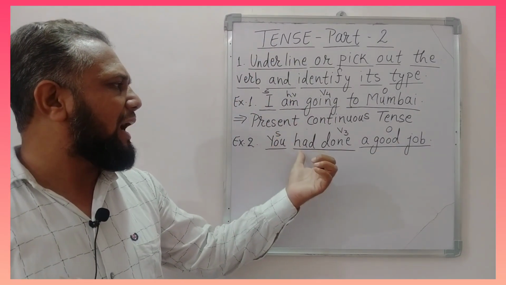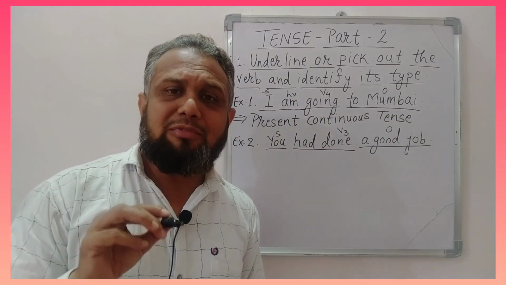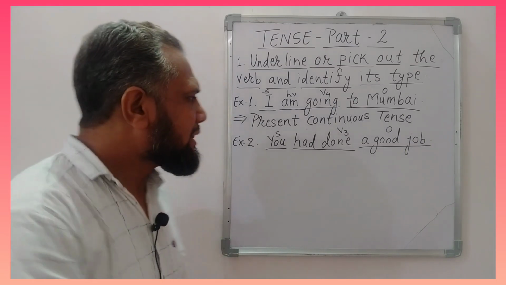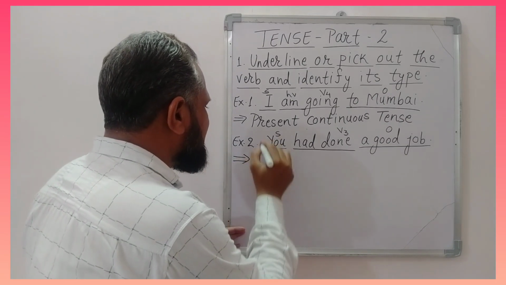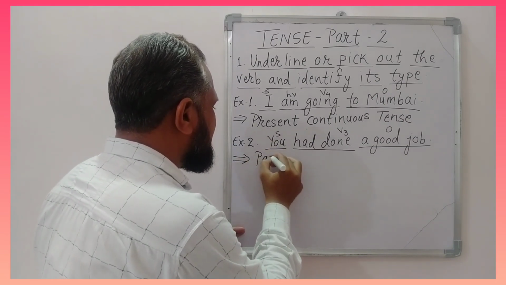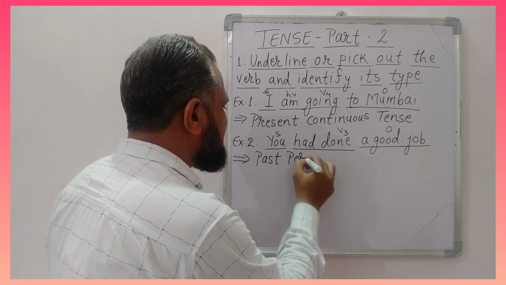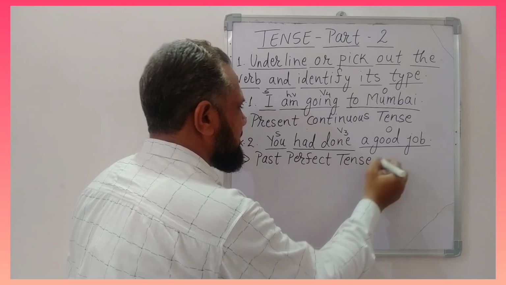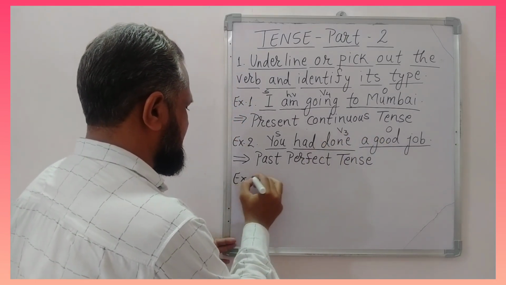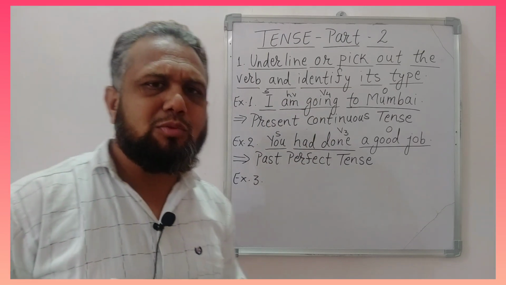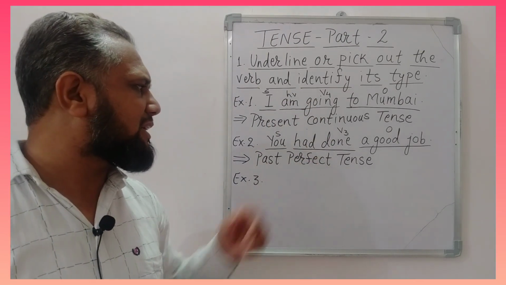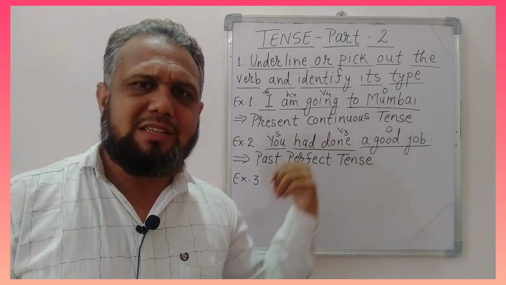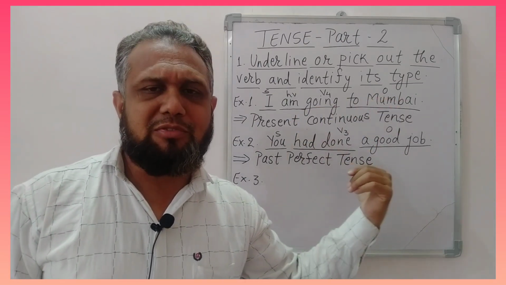Now subject plus had plus V3 plus object. If we check the list of the formula, then you will see that it is the formula of past perfect tense. Okay, the first sentence was in present continuous tense, and this sentence is in past perfect tense.